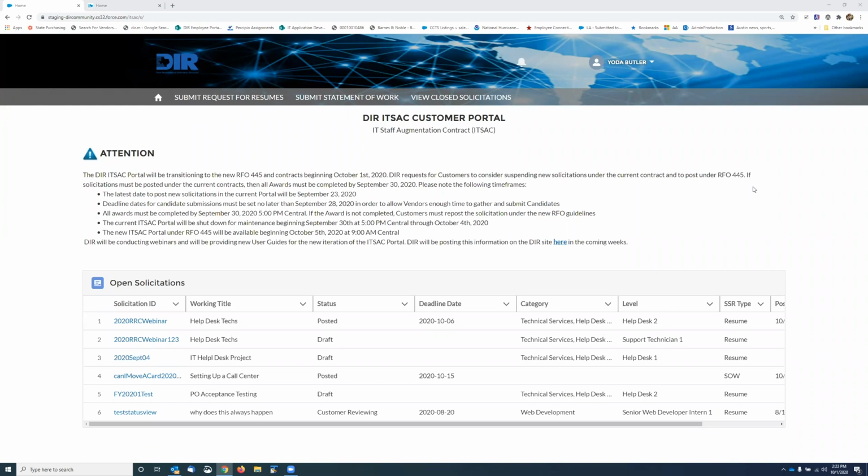It will have a very detailed list of all not to exceed rates, depending on the category and title. I don't know if it was mentioned earlier, but one of the big changes between the old ITSAC contract and today's new one is the removal of the technology type. Be sure to take a look at those documents and make note of those types of changes, especially for the positions that you're interested in.